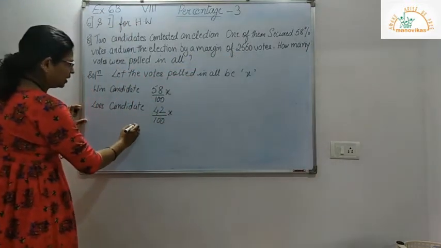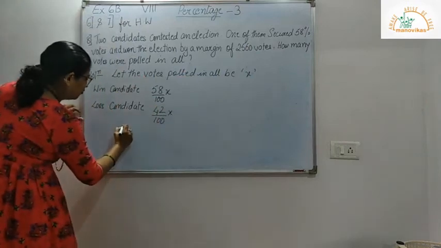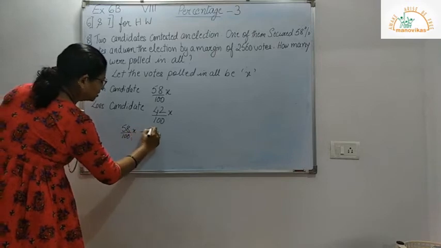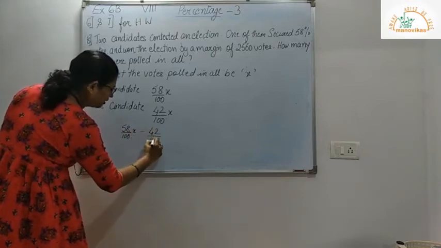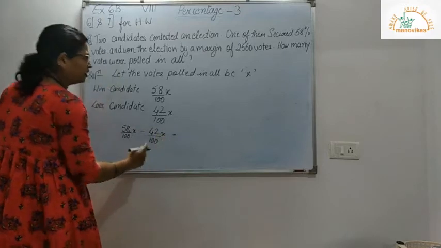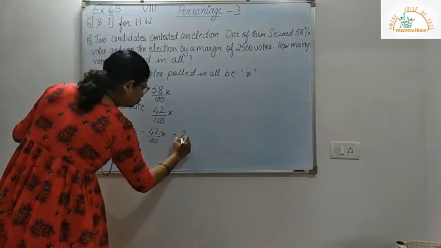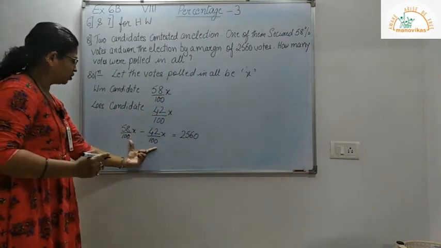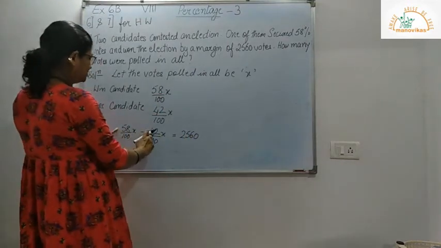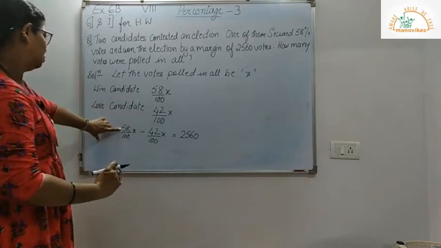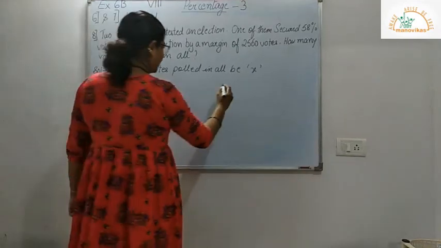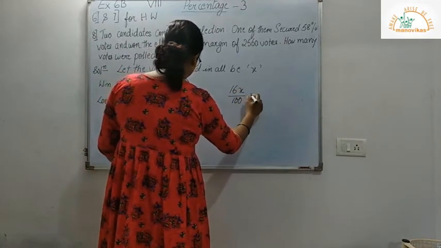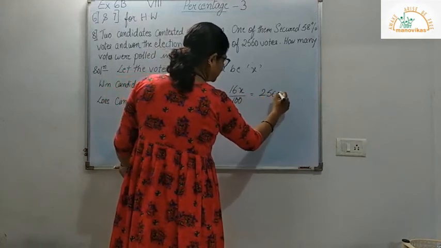So here now my equation will be 58 upon 100 X minus 42 upon 100 X. That gives me the margin of 2560 votes. So now further we will solve this. 58 minus 42, that will give you 16x upon 100 is equal to 2560.